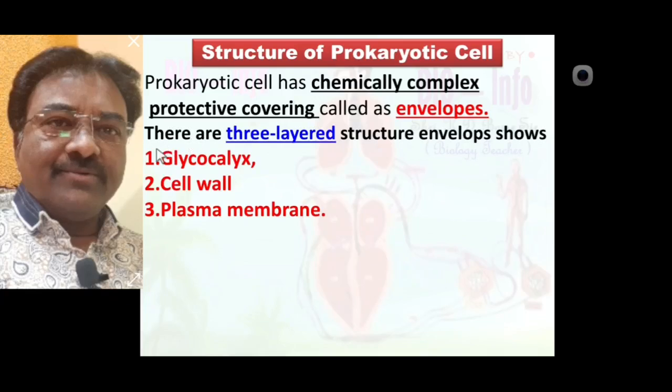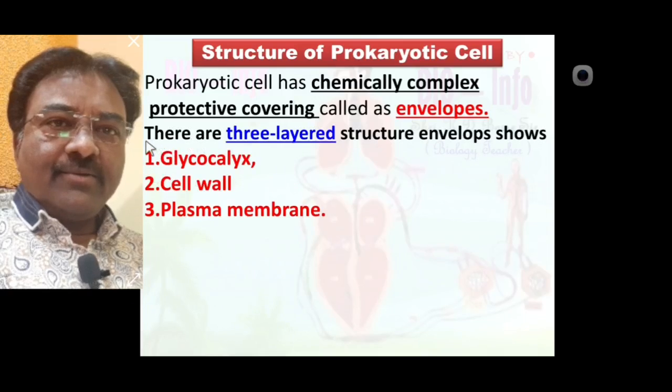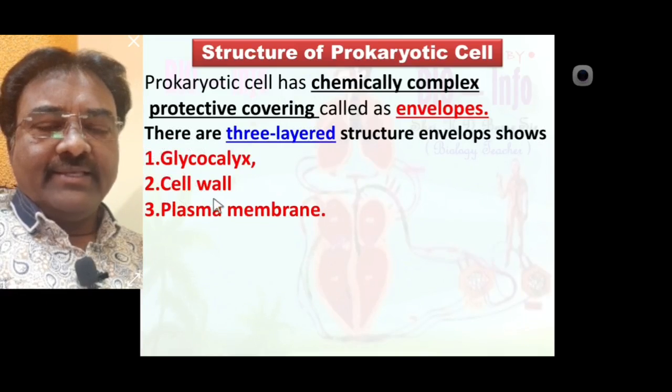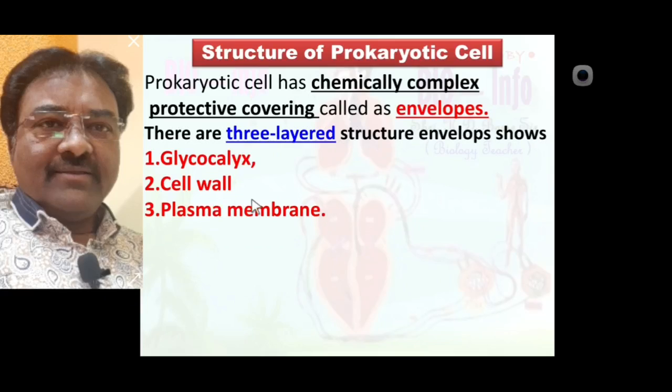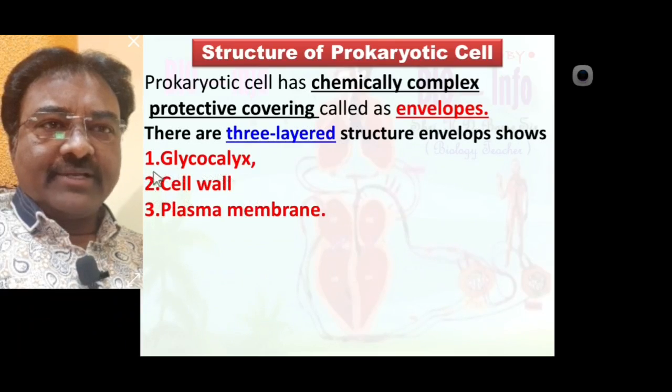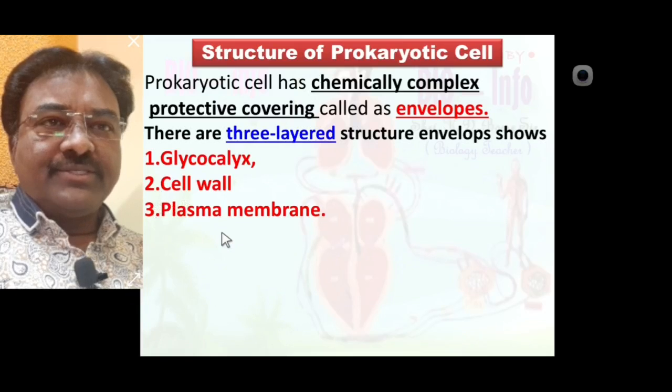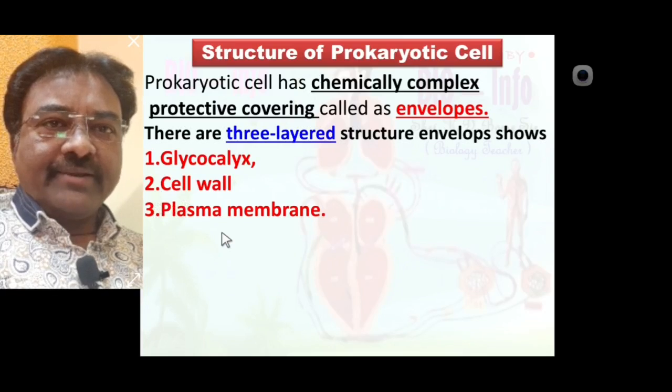Glycocalyx is the outermost envelope or protective covering of prokaryotic cell, while cell wall is the middle one below the glycocalyx, while plasma membrane is the innermost protective covering of prokaryotic cell.